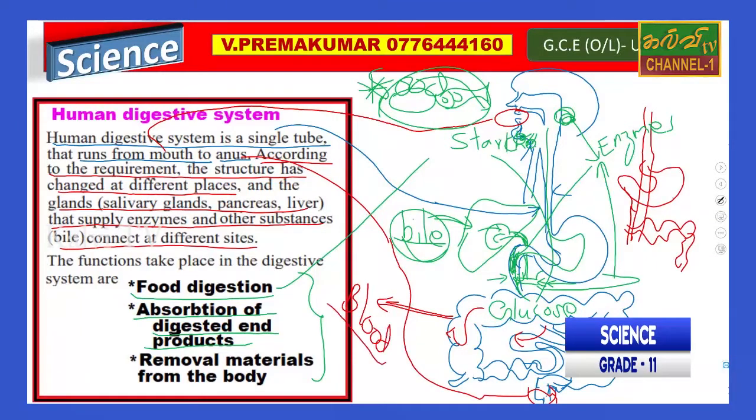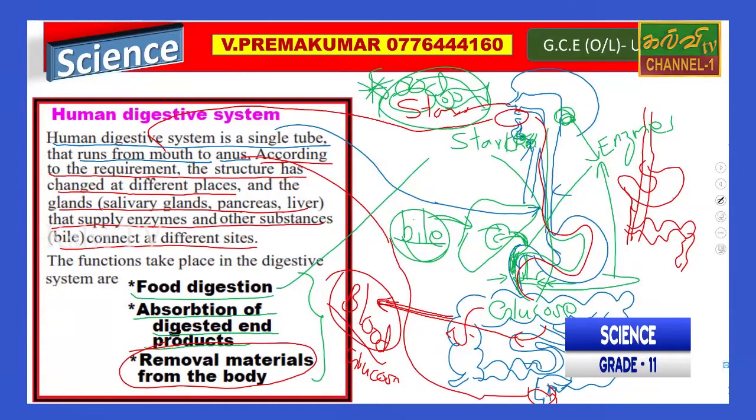Because our blood contains glucose. How does it contain glucose? When we eat starch, that is converted into glucose in the digestive system, right? Then what happens? This is absorbed by the body from the digestive system and mixed with the blood. So, absorption of digested end products, then removal of materials from the body.